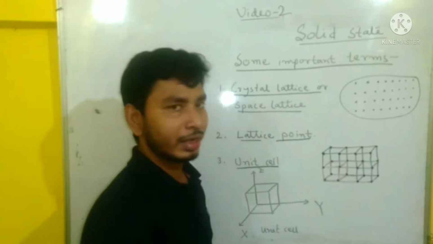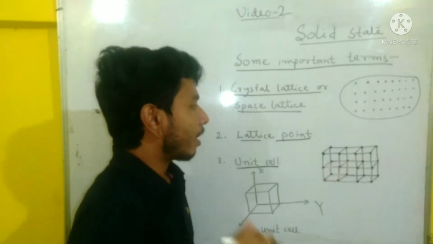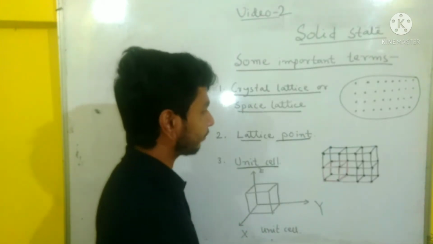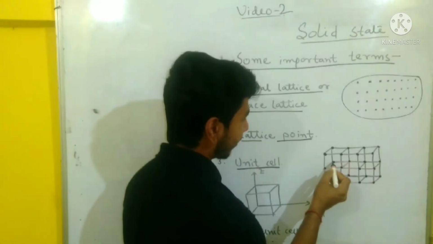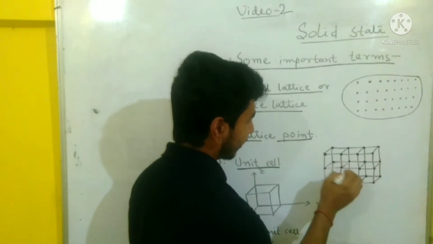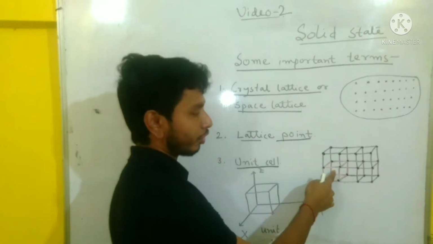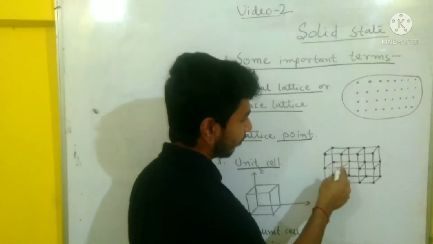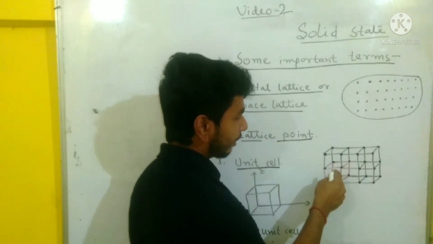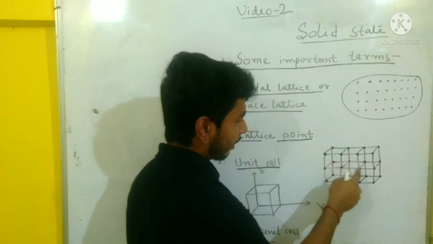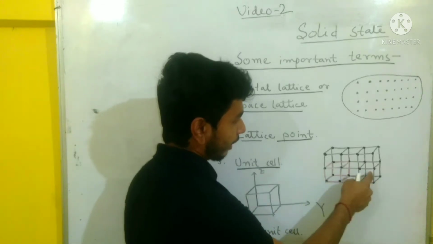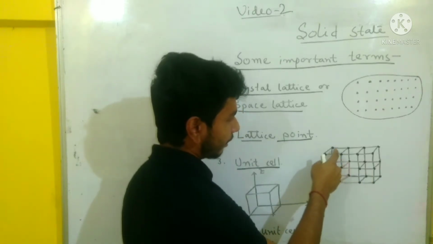Now in this crystal lattice, what is the smallest portion? This red mark is the smallest portion. Suppose this is one cube, here is another cube, here another cube, and above, another cube.